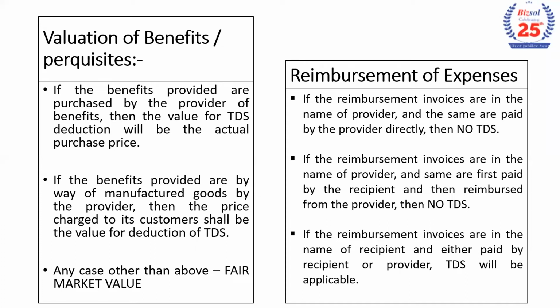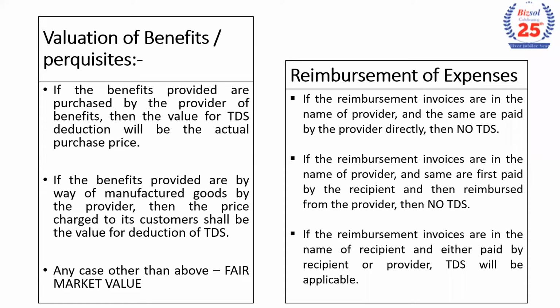So at what period? Because now you need to track that when I am going to deduct TDS of that product, that model, then I have to see when this model was sold and what was the sale price of this to his customer, and all this data now needs to be maintained. In any other case other than the above, fair market value has to be considered for deduction of TDS. Now, a major impact on the reimbursement of expenses.